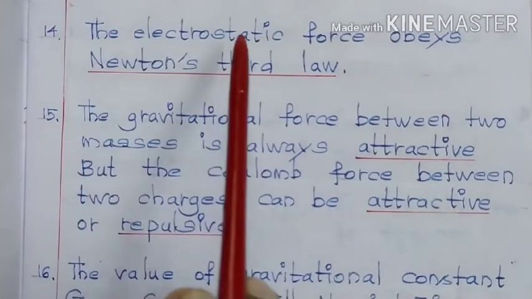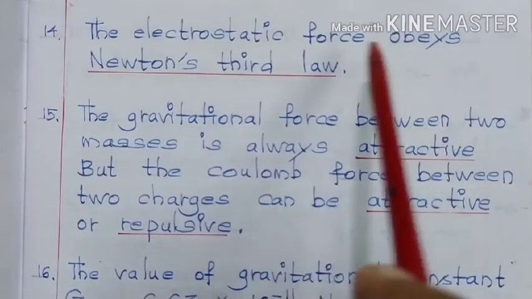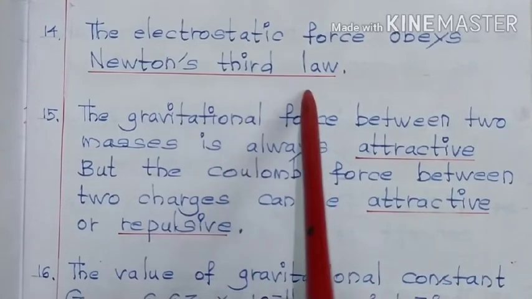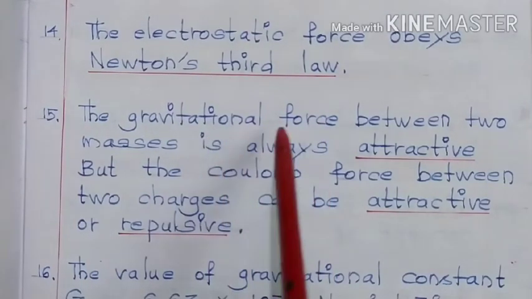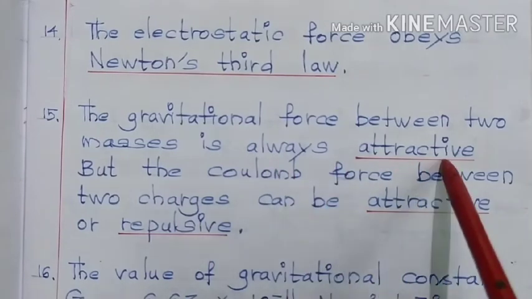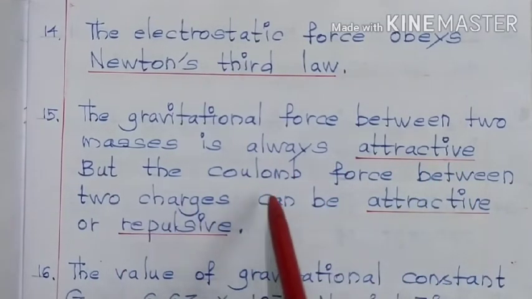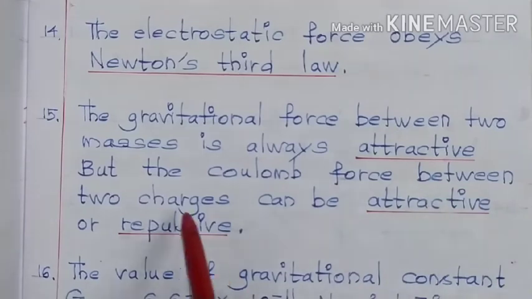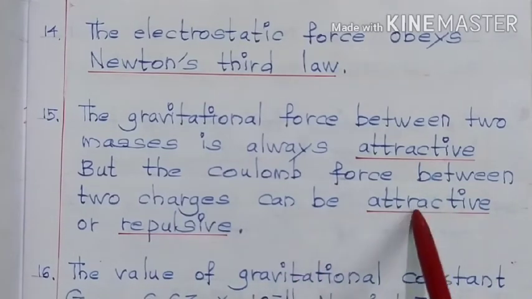The electrostatic force obeys Newton's third law. The gravitational force between two masses is always attractive, but the Coulomb force between two charges can be attractive or repulsive.